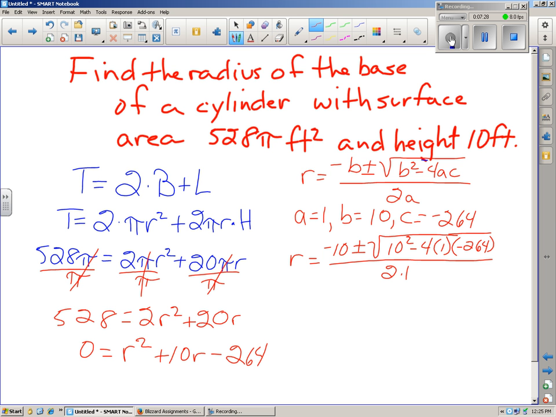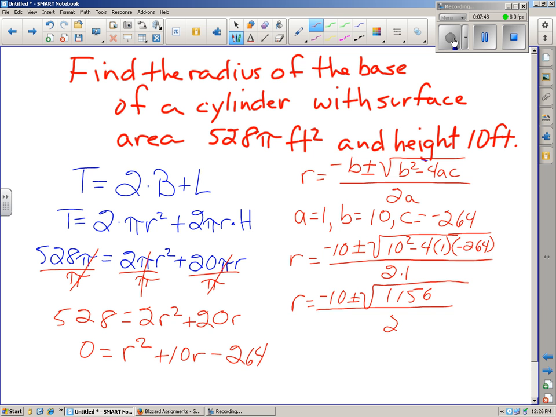At this point, we might want to grab our calculator and do just a little bit of work to figure out the discriminant, the part that's under the square root sign. This gives r equals negative 10 plus or minus the square root of 1,156, divided by 2.